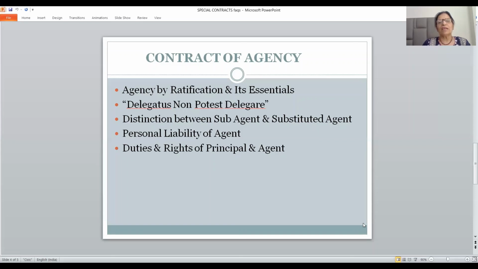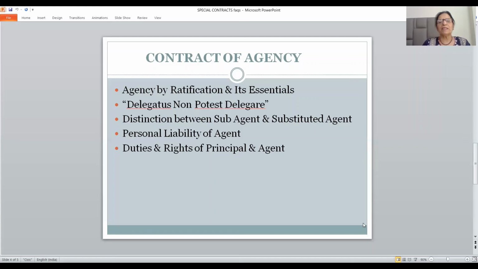When principal is non-existent, when principal cannot be sued, when principal is undisclosed or concealed, as the name implies, principal remains undisclosed, then also agent is held liable on personal basis. Agency coupled with interest is also one of the points.